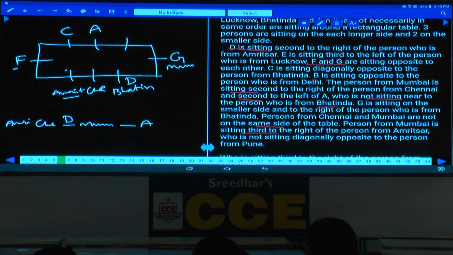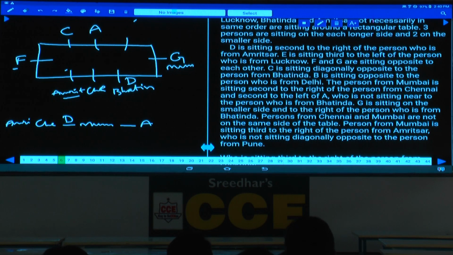Amritsar can be either here or there. As these two are diagonally opposite, both seem to be the same. Clear now? Now we can fix Amritsar, Chennai, D, the next one Mumbai, blank, and A. Then if this is the case, let us check out the conditions.